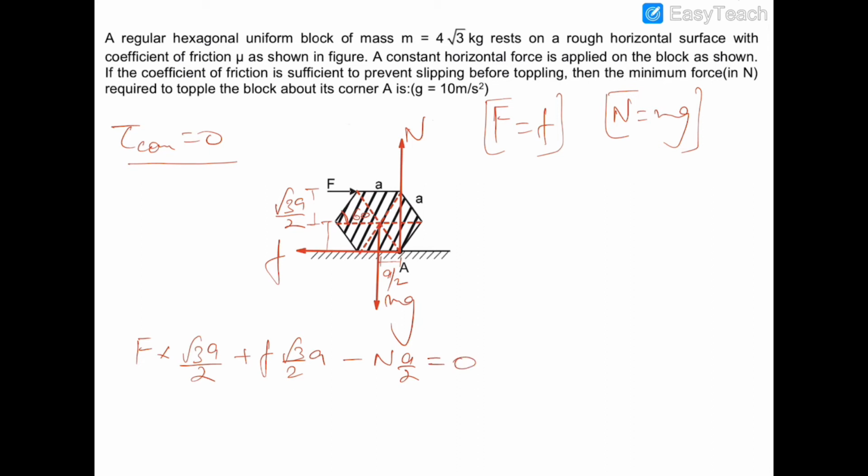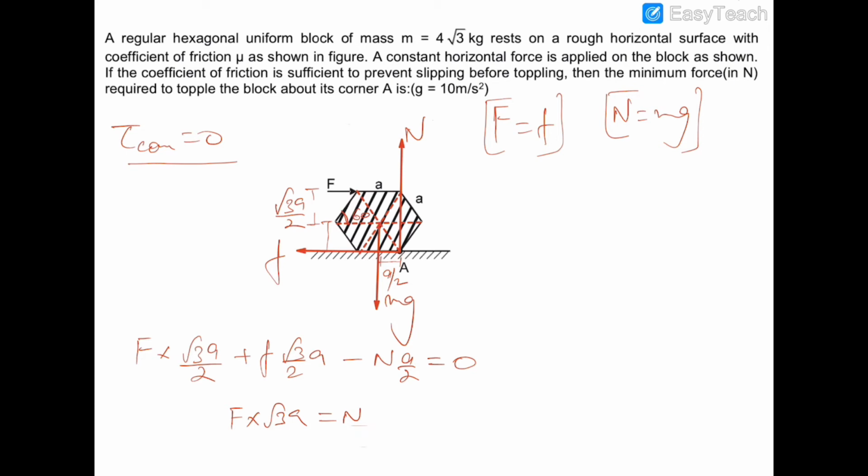So the net torque is also equal to 0, and we are substituting the value of friction as F. So this is F into root 3a will be equal to Na by 2,